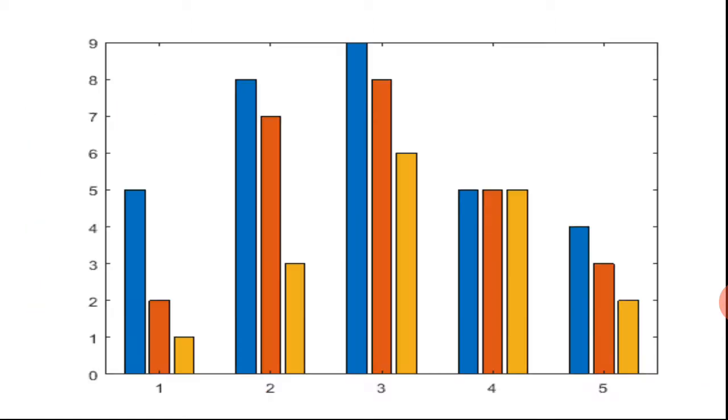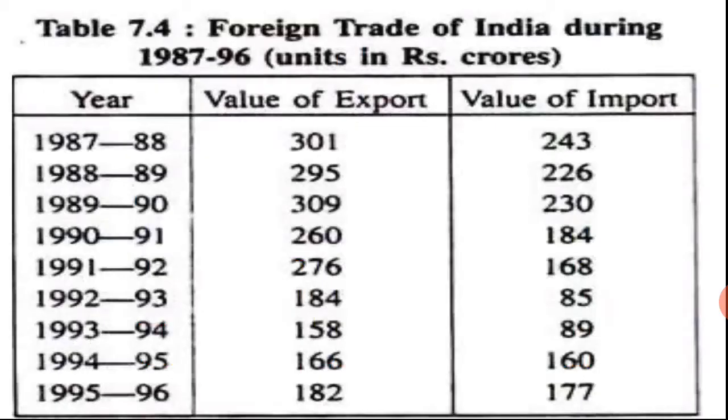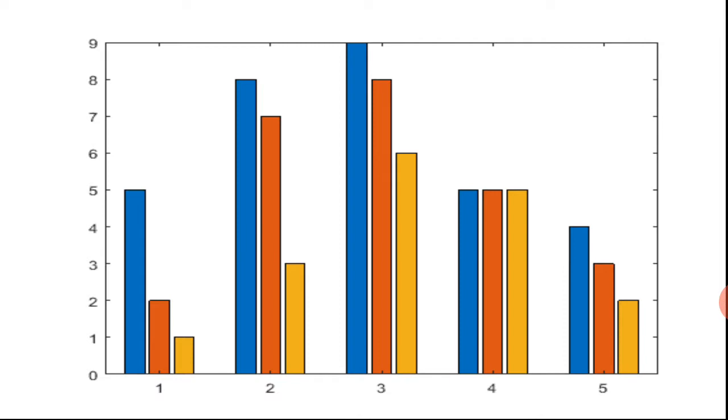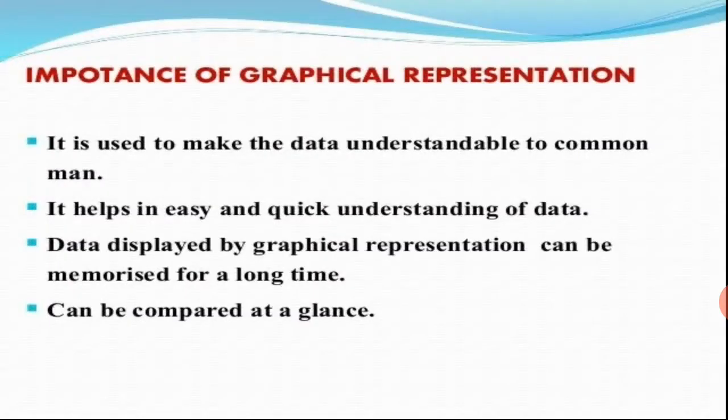Next, not only of one company, we can compare the 3 companies also, children. 3 organizations we can compare. Organization is nothing but company. This is tabular form. From this table only we can draw the graphs. Next is importance of graphical representation.